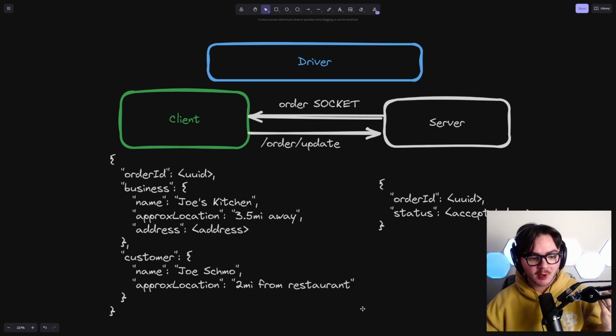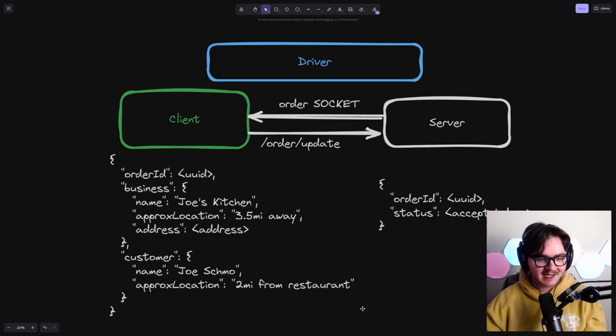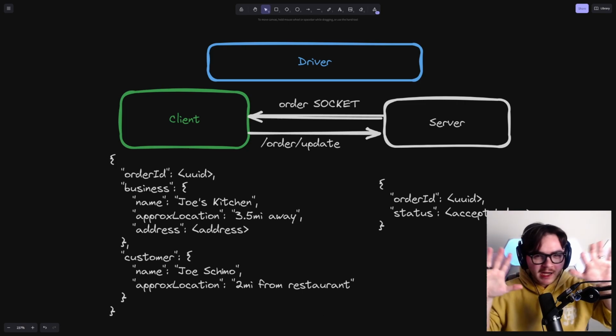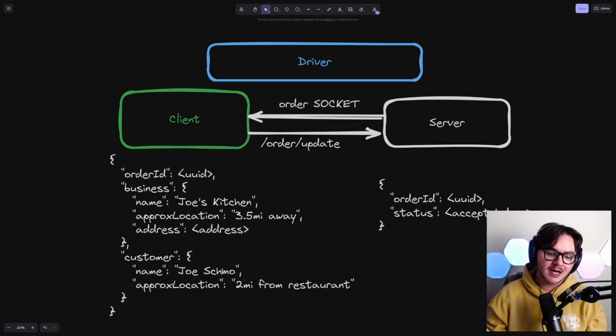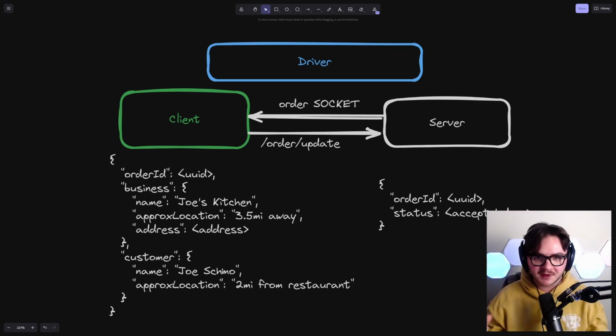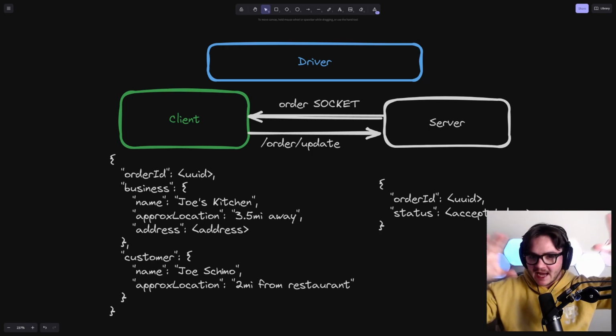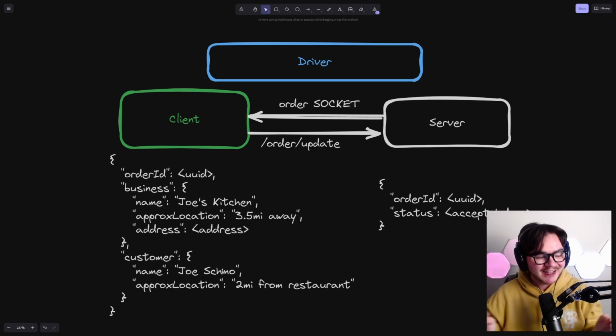Now, the customer, this is like the first piece of potential insight that I have here. The customer, we're not going to want to give them the address up front. Okay, we want to give them an approximate location. Like, okay, we're going to drive 3.5 miles to the restaurant. And then from the restaurant, we're going to drive 2 miles. But we don't really want to be giving out the customer's address willy-nilly. Until we're at a point where we know that you're going to service this customer, we don't want to give them the address just for privacy reasons. Okay, it's nice to be able to keep that as private as humanly possible.